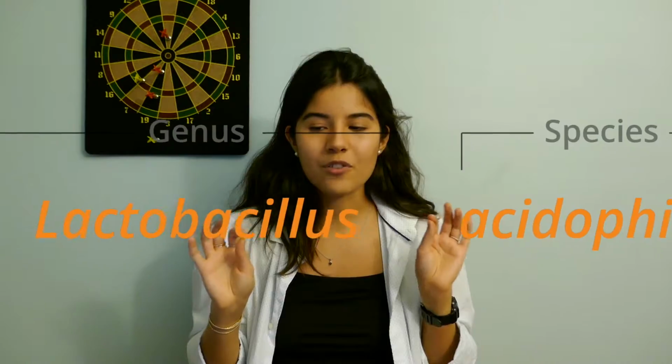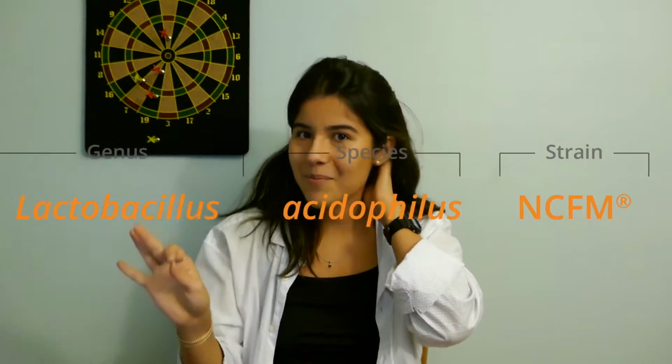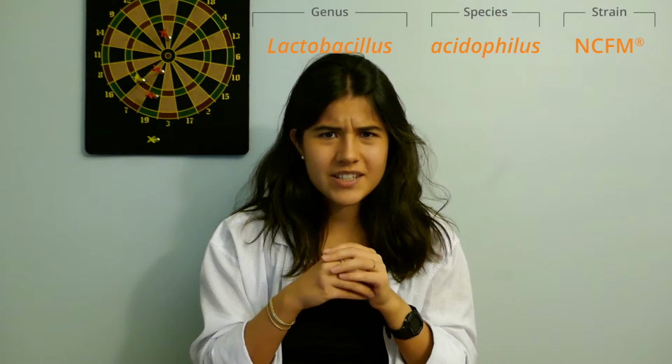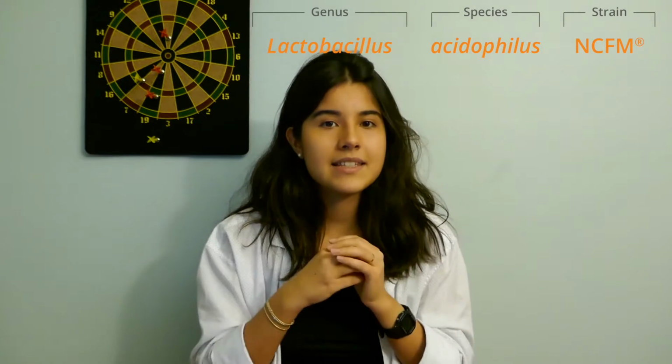We know her. So bacteria are identified by genus, which is usually capitalized, species, and then strain. And this is usually all italicized. So for example, Lactobacillus acidophilus NCFM. That's an example where Lactobacillus is the genus, acidophilus is the species, and NCFM is the strain. So there are different strains of bacteria. What is a strain, you may ask? Because I had that question. I was like, what is a strain?